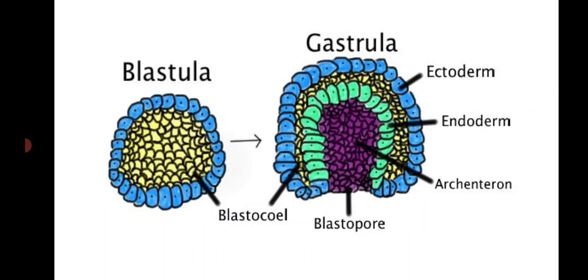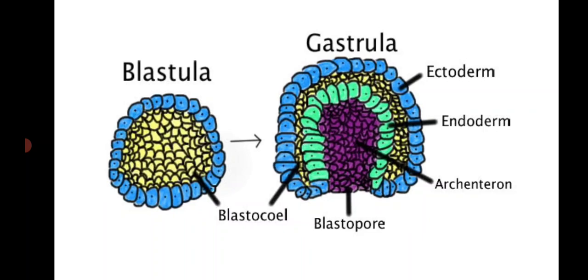We already learned that the zygote divides and converts into a multicellular structure called the blastula, and after the blastula stage comes the gastrula stage. The gastrula has 3 primary germ layers. The outer layer is called the ectoderm, the middle layer is the mesoderm, and the inner layer is the endoderm.